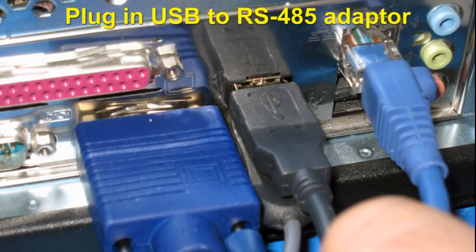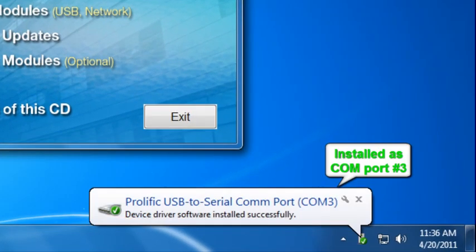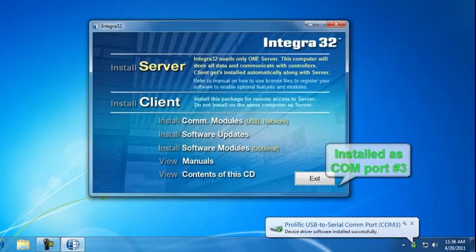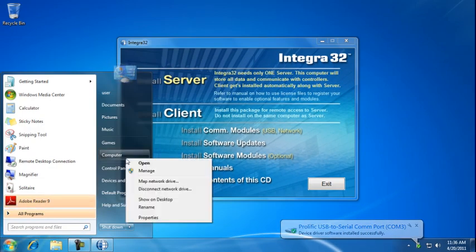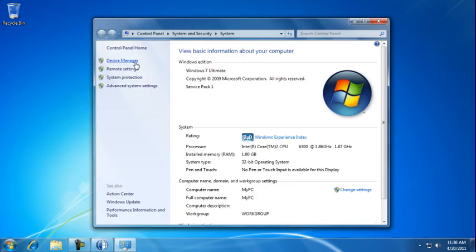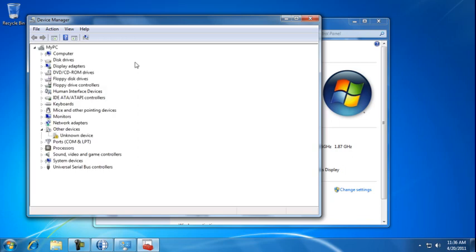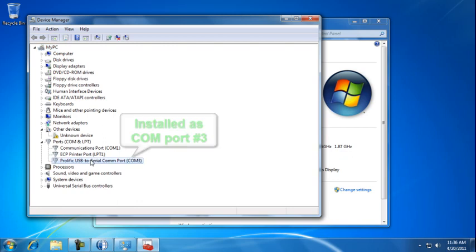Let's plug in the USB adapter into the USB port. Please note you always have to plug it in into exact same port. Here it is, Windows had detected it and assigned it a COM port number 3. Let's click on Start, right-click on Computer, select Properties, and then select Device Manager. Let's verify that COM port was installed correctly. Expand COM ports, and here it is, COM port number 3 installed.